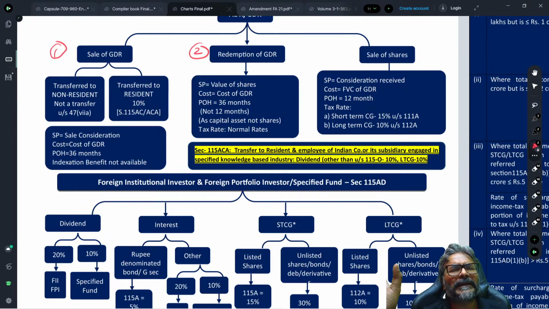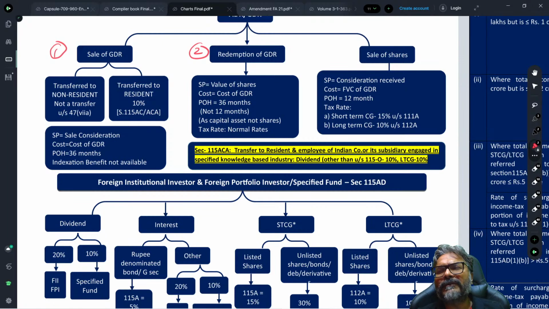Now please understand, when you calculate the capital gains on the transfer of ADR and GDR, it will be considered to be long term or short term. That will depend upon the period of holding, which should cross the threshold of 36 months, students. I hope that every one of you is clear with this one.